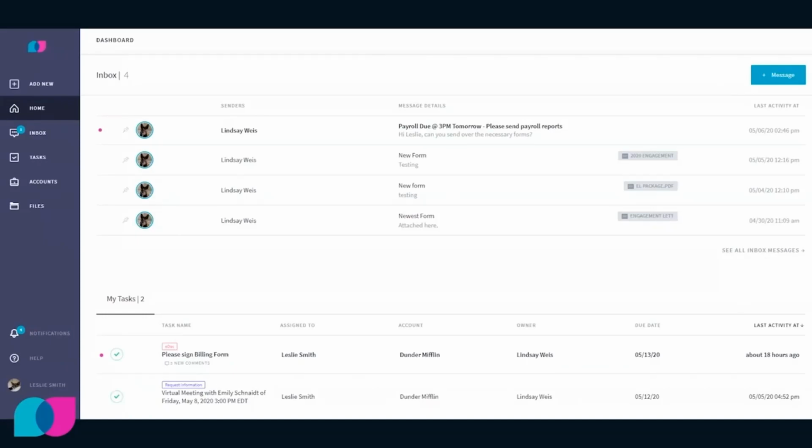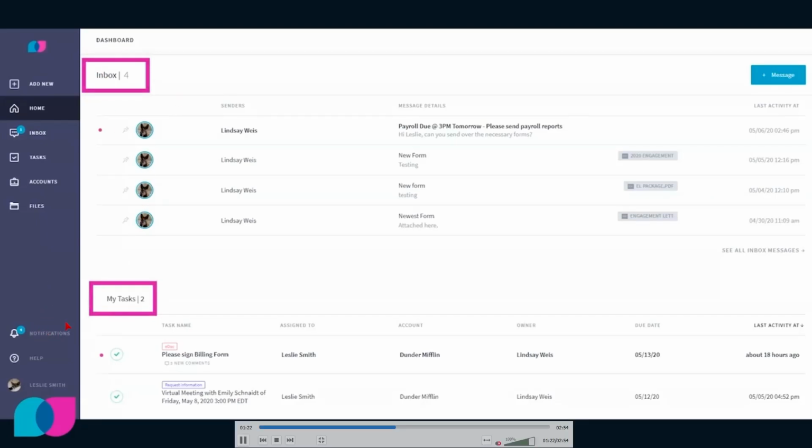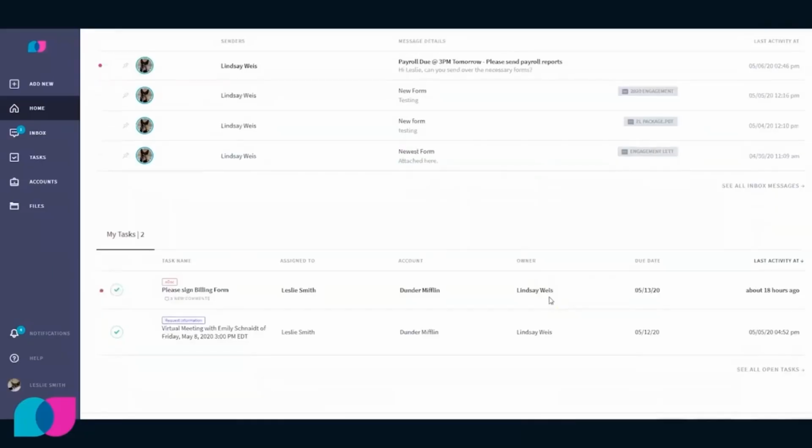Here's what Liscio will look like, or at least the homepage, that dashboard. Here for Leslie Smith, we see her messages between her and her bookkeepers, and then underneath we see tasks. Normally it may look a little bit different. For example, these days, 2025 and going forward, there's more options that we're going to see here on the left. A good example is forms. But moving on, let's not ignore that in the lower left are additional notifications, help or help videos, and her account. Lower left will be client account and account settings.